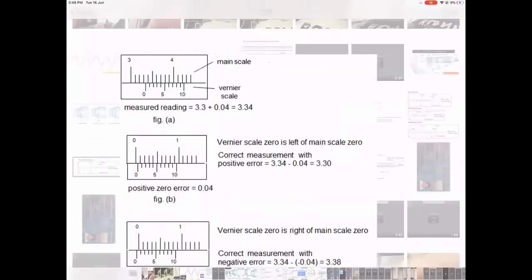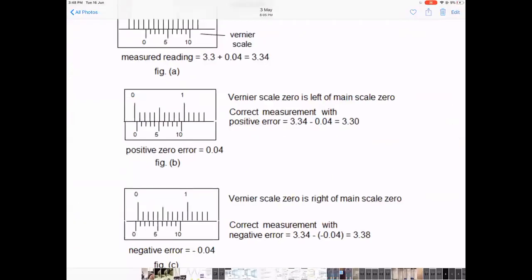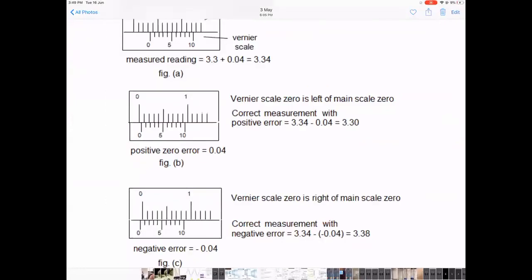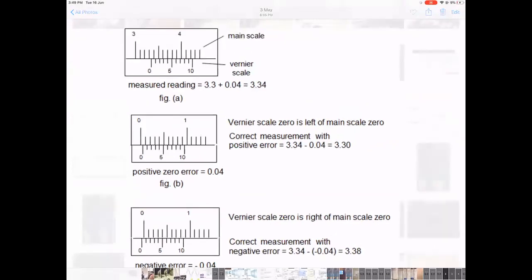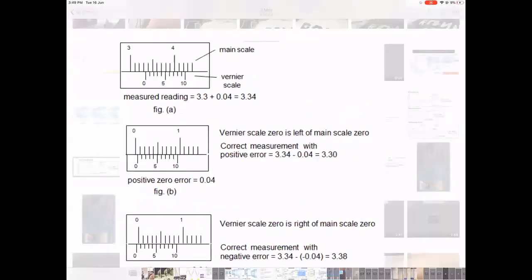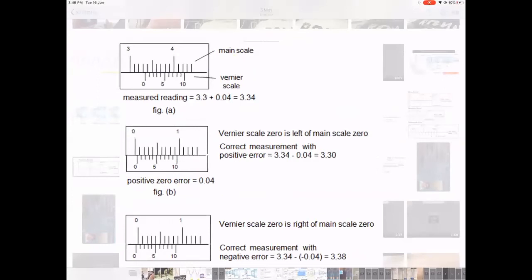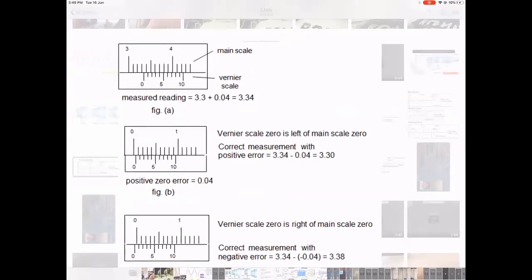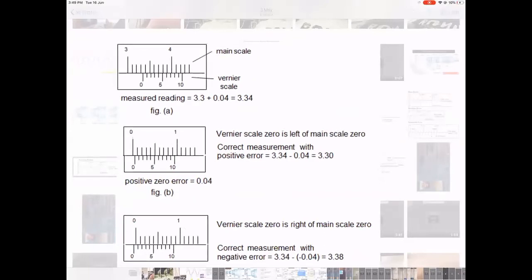So here it is. In the top, you are able to see this. Three big lines. The big line is the centimeter line. That centimeter line is divided into 10 small lines. So the 10 small lines will tell you that it is going from 3 centimeters to 4 centimeters.